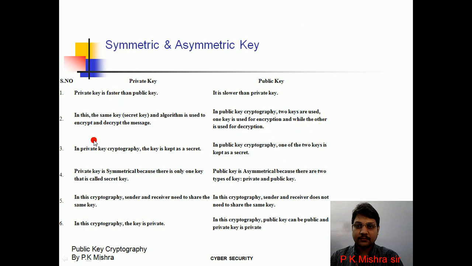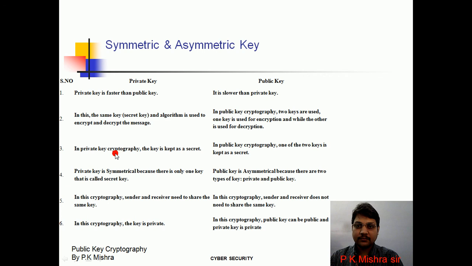Third difference: in private key cryptography, the key is kept as a secret, because there is a single key for encryption as well as decryption. In public key cryptography, one of the two keys is kept as a secret.